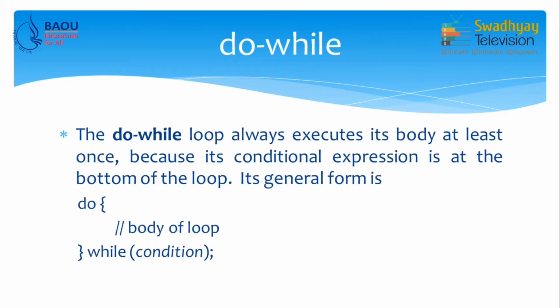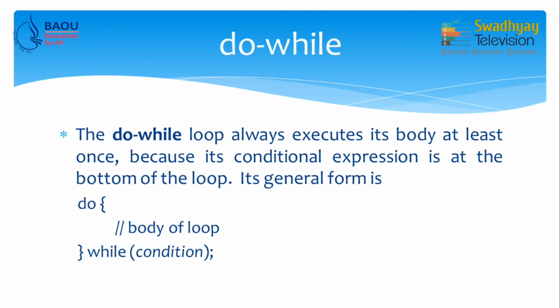So, on screen you can see do while loop general form. So, do while loop always executes its body at least once, because its conditional expression is at the bottom of the loop. Remember, in while we have condition at the beginning of loop, in case of do while we have condition at the end of loop.